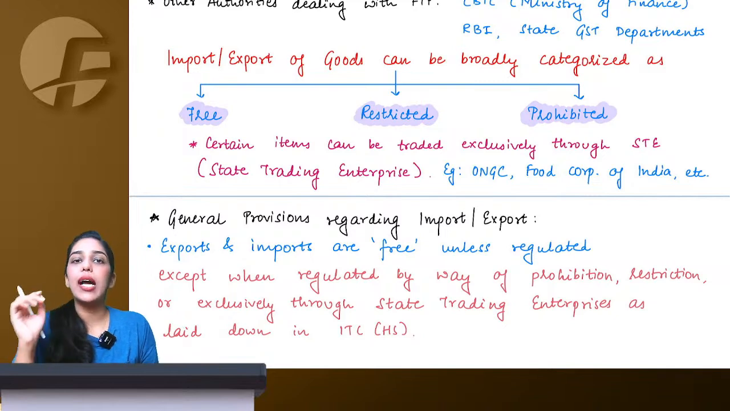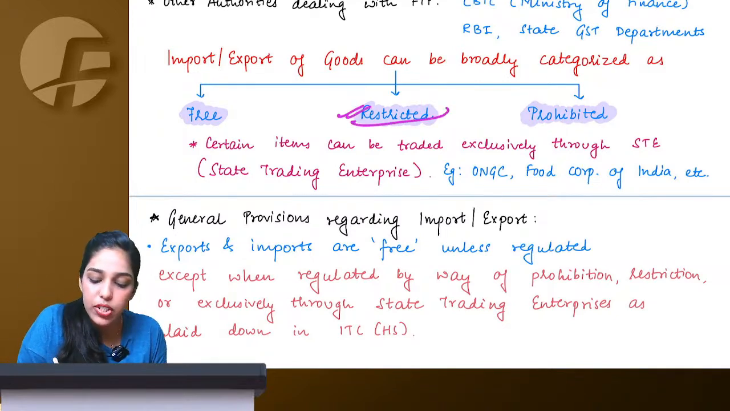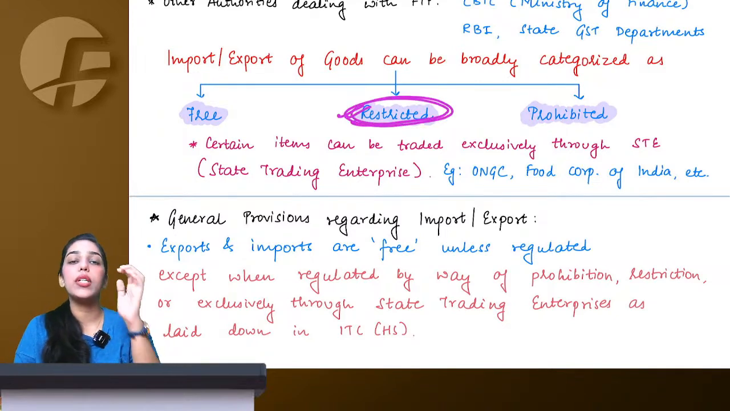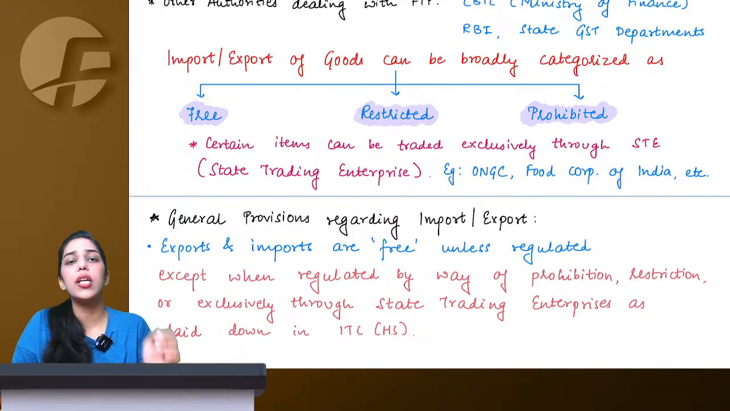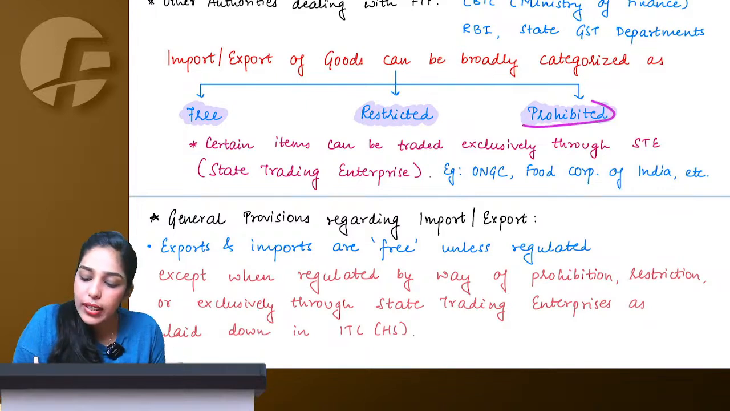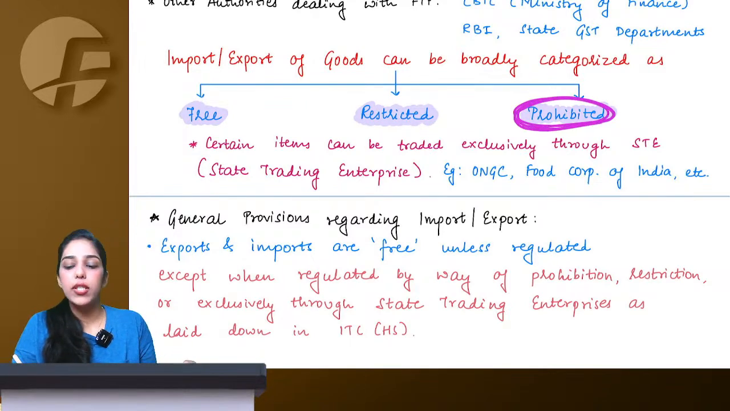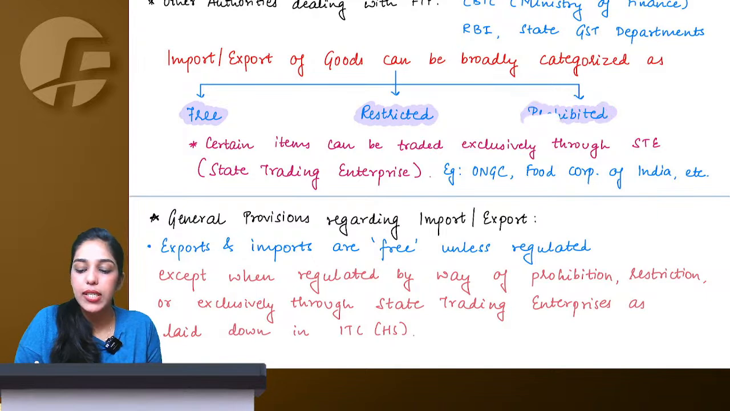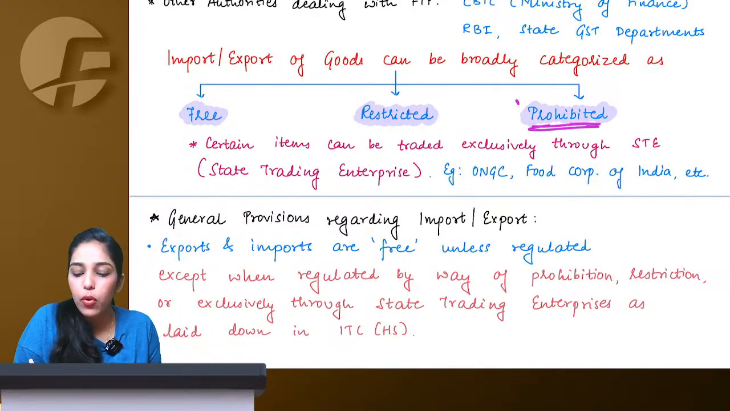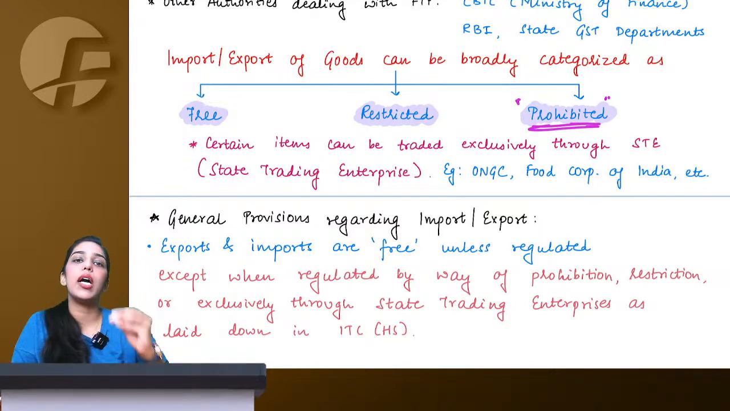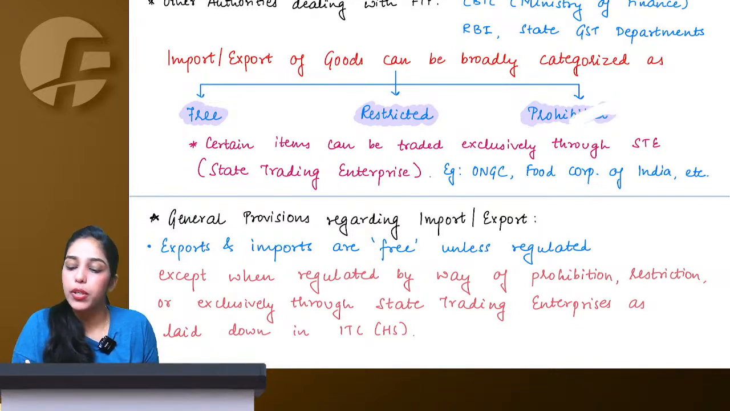Or for certain categories of goods, import export can be restricted. Means they are not telling you that you cannot import export, but you need to take some kind of permission or authorization due to restrictions. Or it can be prohibited. So let's say for some harmful goods or hazardous goods or drugs or narcotics, import export can be prohibited also, means no one will be allowed to import or export those particular goods.